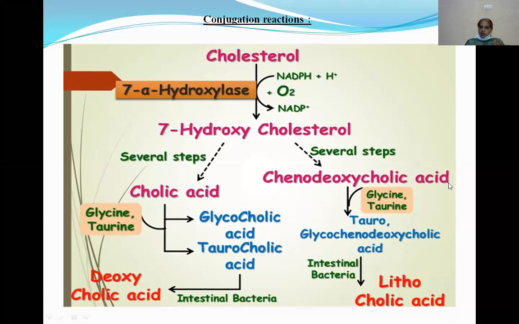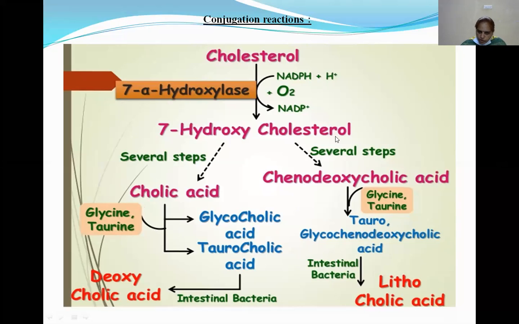So when these non-conjugated bile acids are combined with glycine, it produces what is called the conjugated bile acids. The conjugated bile acids are glycocholic acid, taurocholic acid, and chenodeoxycholic acid conjugates, glycochenodeoxycholic acid. But now we are talking only about the glycine conjugation reactions. That's why here cholic acid, when combined with glycine, produces glycocholic acid. When chenodeoxycholic acid combines with glycine, it produces glycochenodeoxycholic acid. These are the primary conjugated bile acids.